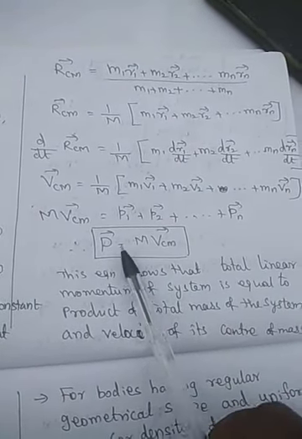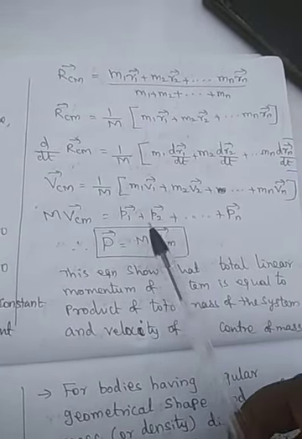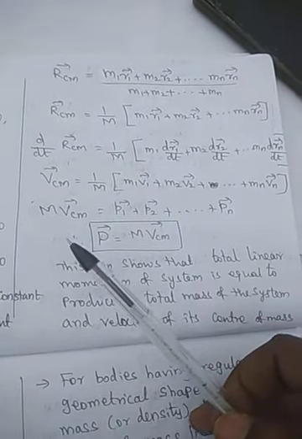The total momentum of the system, p1 plus p2 plus p3, is equal to the momentum of the center of mass. So the center of mass momentum is equal to the total system momentum, and we can describe the center of mass motion as the system motion. The center of mass describes the translatory motion.